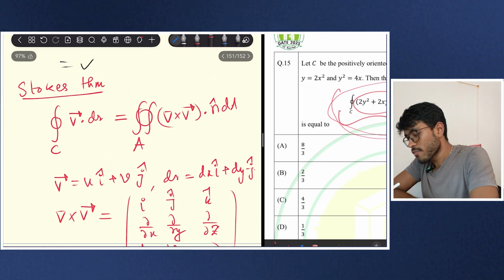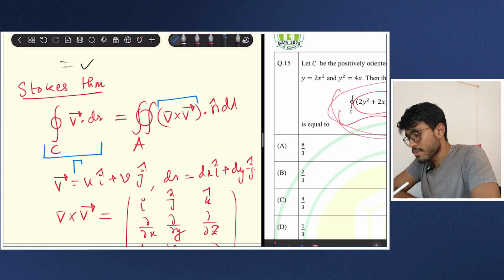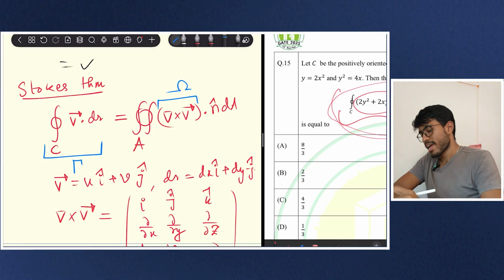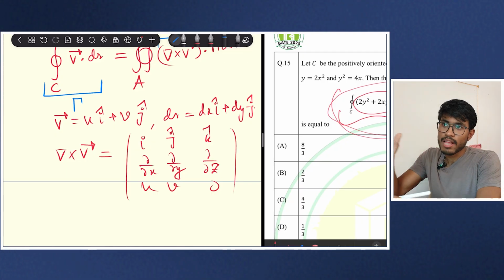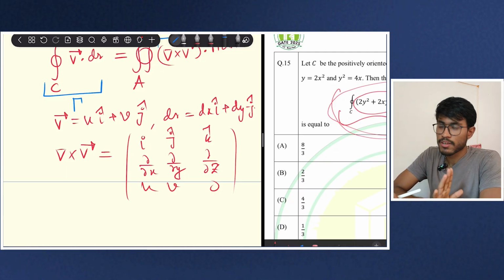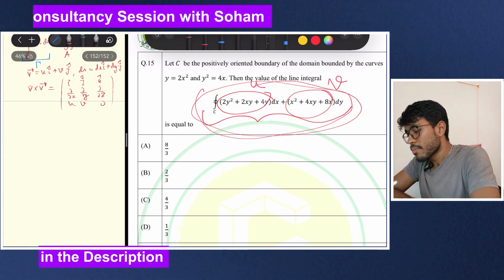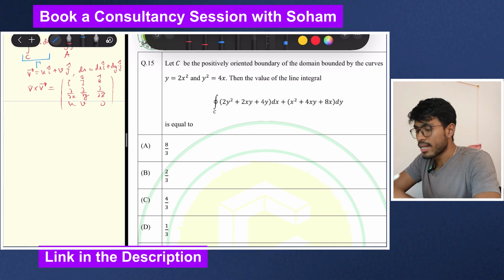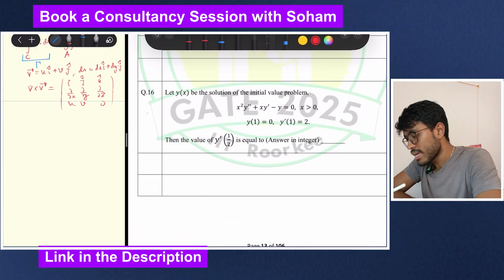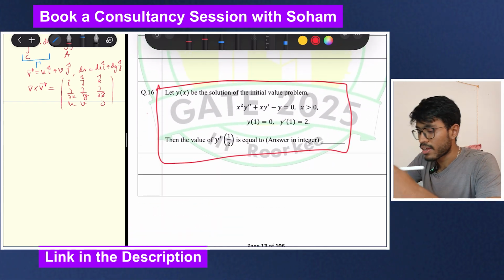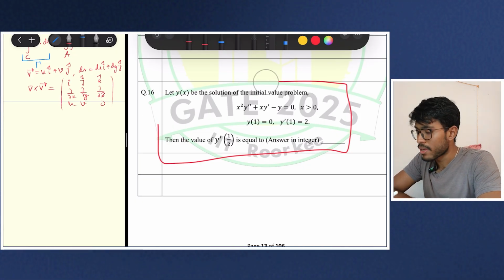And if you are a student of fluid mechanics, then this is nothing but circulation, and this is nothing but your vorticity. So circulation is equal to vorticity into area, loosely speaking. This is something that we all know if we have studied fluid mechanics. So the approach here is to memorize Stokes theorem, and Green's theorem you can automatically derive. Now this is a very easy, formula-derived problem, so I will solve this maybe in the next session.